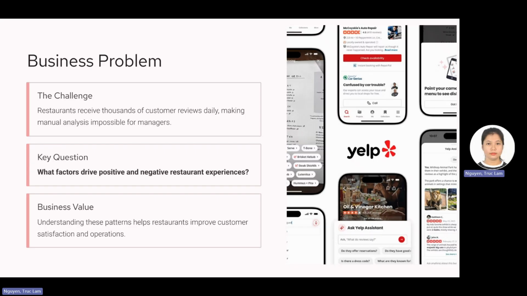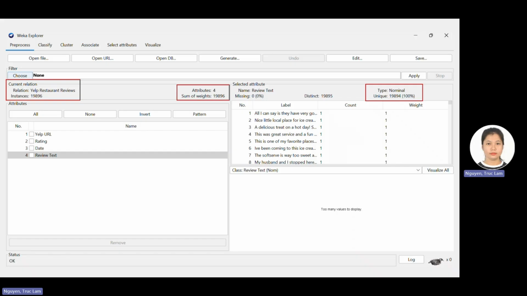So the key question of this project is what factors drive positive and negative restaurant experiences. If restaurants can identify these insights, they can improve service quality, customer satisfaction, and operational decisions. To answer these questions, I use a dataset of Yelp restaurant reviews from Kaggle containing thousands of customer review texts and rating scores. I use the Weka tool to analyze this.